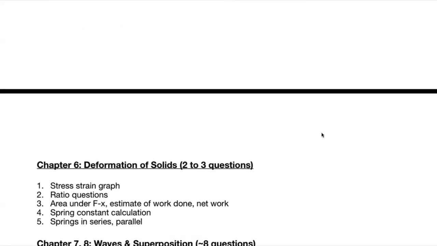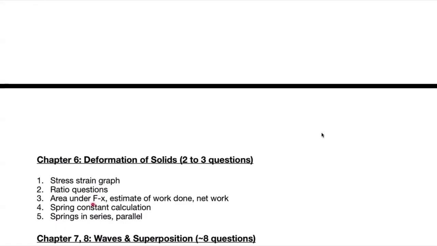Chapter 6, so deformation, you'll have a stress strain graph. Now this could be either in terms of locating different points such as the limit of proportionality or the elastic limit, or figuring out elastic versus plastic deformation. Ratio questions, we have done those a lot. So the questions which are ratio of stress in X over stress in Y, or ratios of extensions or something along those lines. So you have a lot of examples of that in the past.